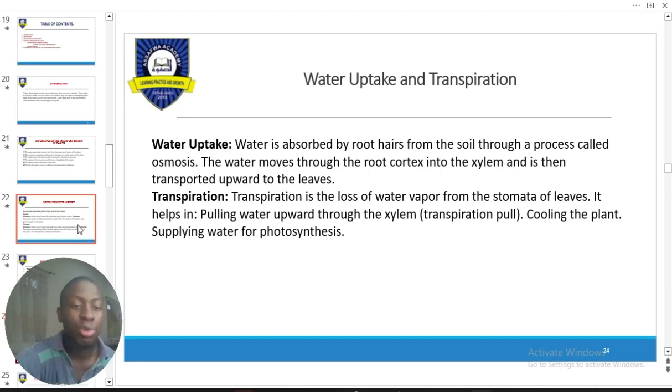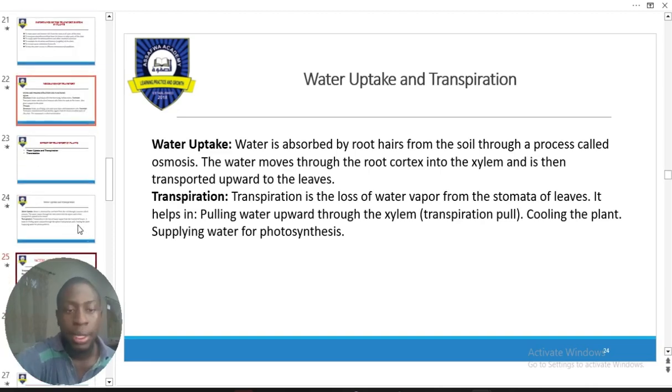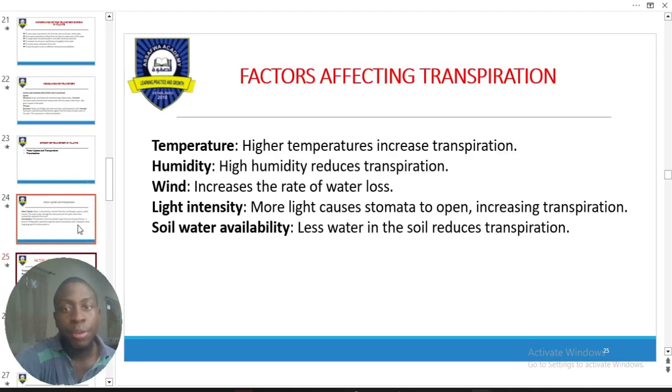Next, we talk about what factors are affecting what? Transpiration. Temperature. Under high temperature, you tend to have what? High transpiration, which is bad for the plant as well. Under high humidity, you tend to have what? Low transpiration, which is okay, but too much of everything is bad as well. Now, if you have increased rate of wind, the plant tends to lose water because it uses up the energy and water it needs to maintain balance. Light intensity comes with temperature as well. If temperature is high, you automatically know that it is as a result of what? High sunlight.